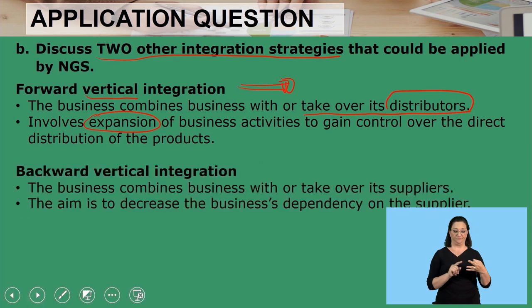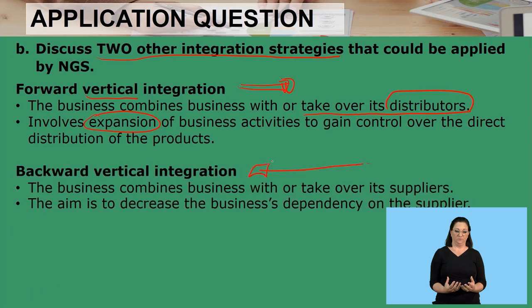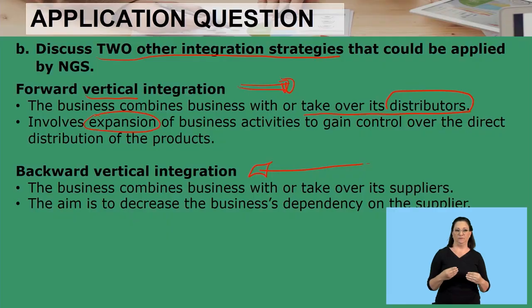Then the second one is backward. It's backward vertical integration. Very important: it's not just backward integration strategy, but a backward vertical integration strategy. The business combines with or takes over its suppliers. So whoever was supplying us, we are taking over that business. The aim is to decrease the business's dependency on the supplier. If the farmer was the one supplying us, now we are buying the farmer as our supplier. That is called a backward vertical integration strategy.